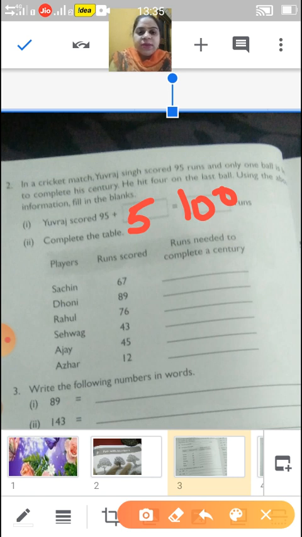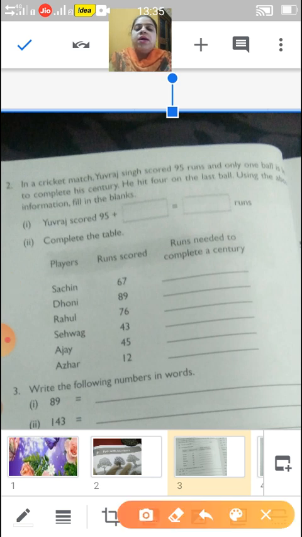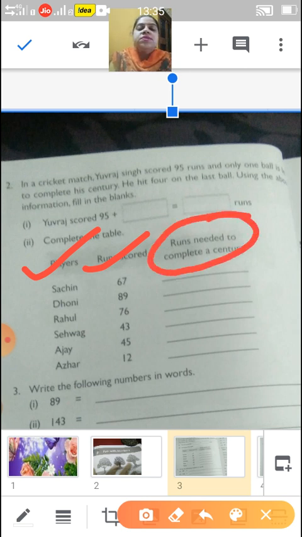Okay children. Now come to next. Complete the table. Players and runs scored. Here some of the players and runs scored are given. Now children, runs needed to complete a century. How many runs do they need to complete a century?